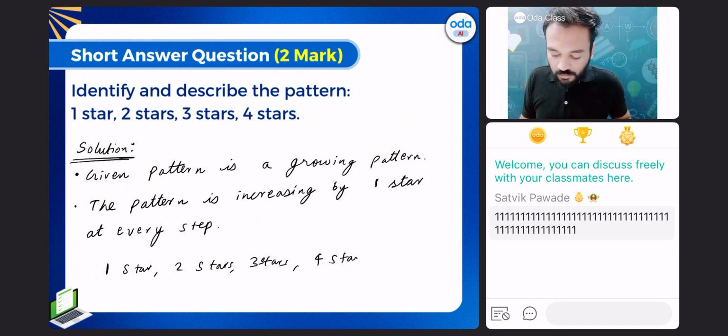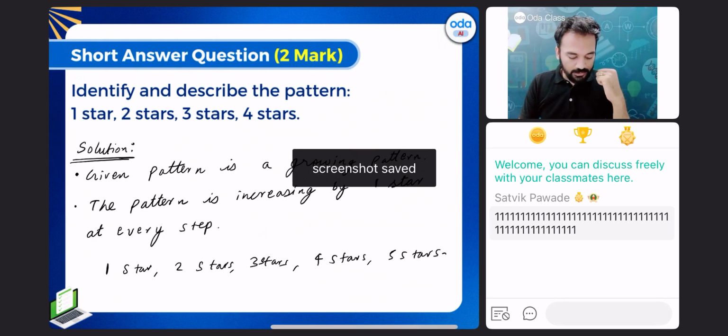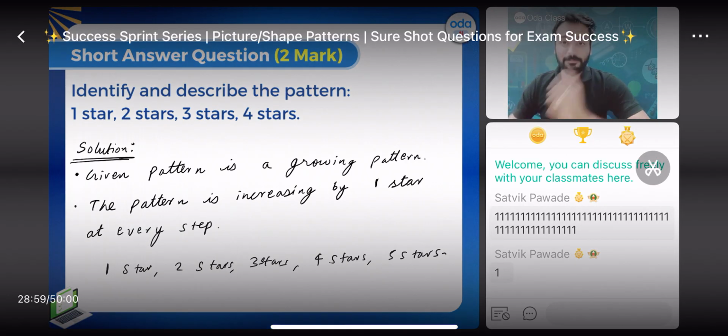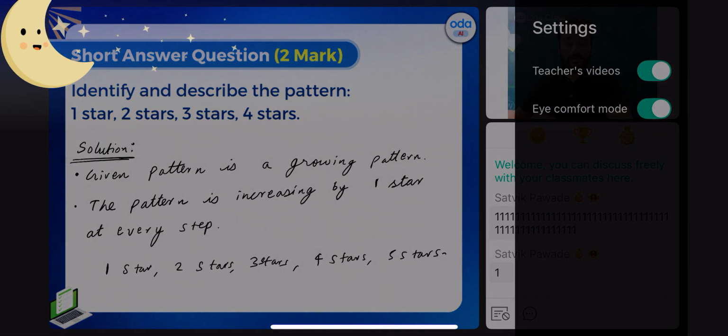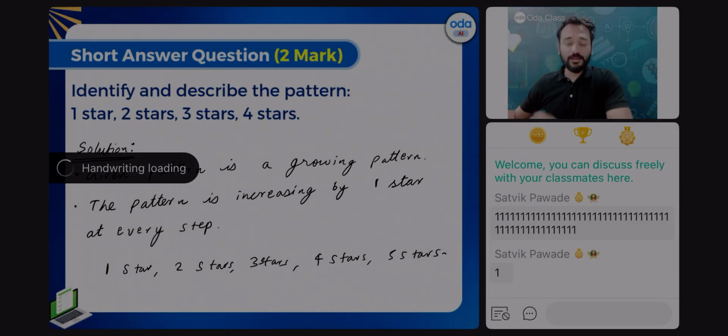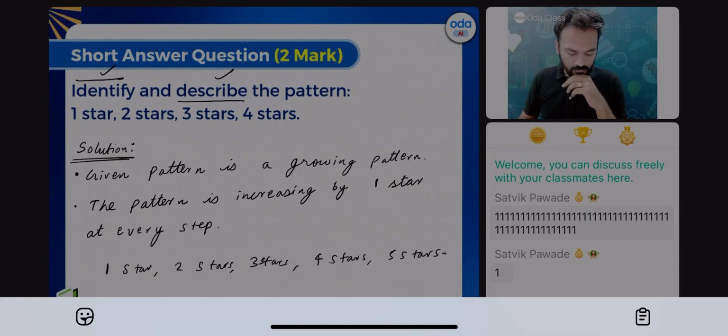What will come next? Five stars. Clear? Take a screenshot of this.